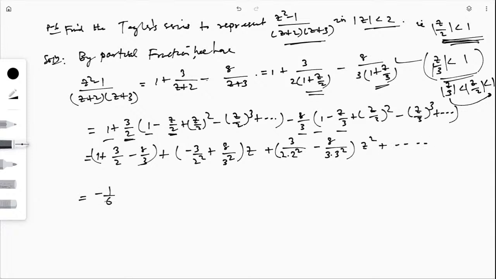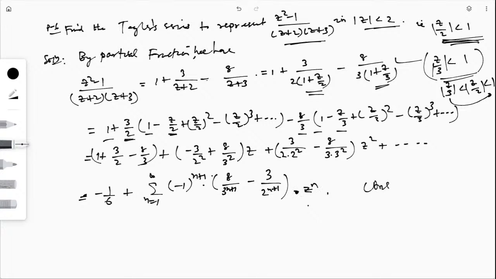So what will this be? This is minus 1 by 6 plus the sum from n equals 1 to infinity. If we observe, you will get minus 1 to the power n plus 1 whole into 8 divided by 3 to the power n plus 1 minus 3 divided by 2 to the power n plus 1 whole into z to the power n. So this is the answer you will get.